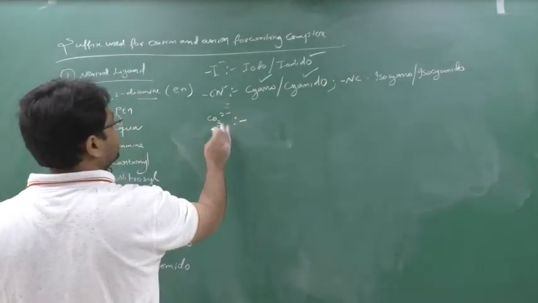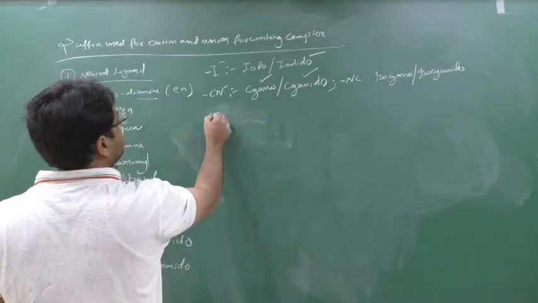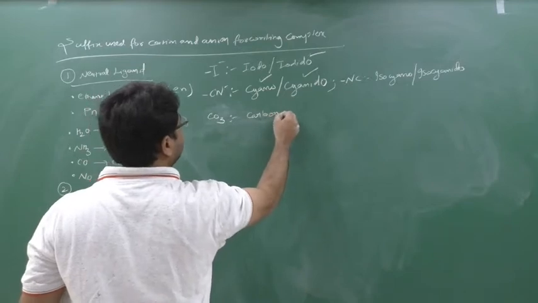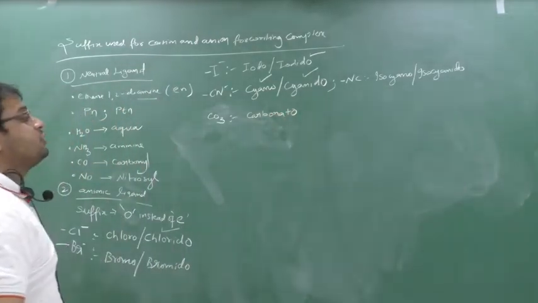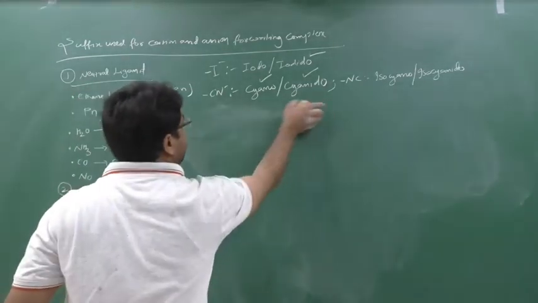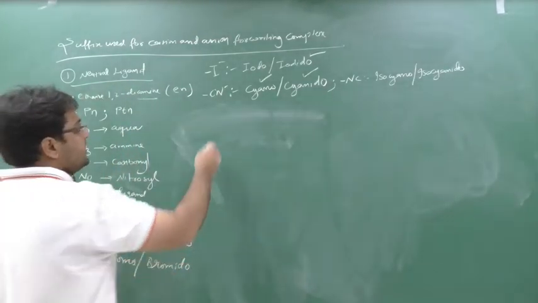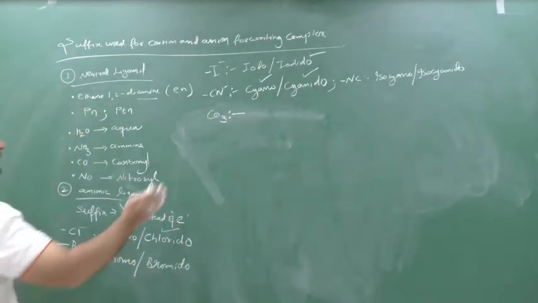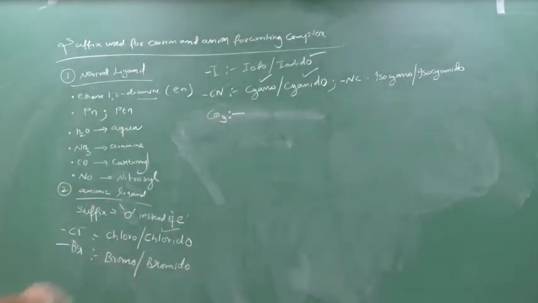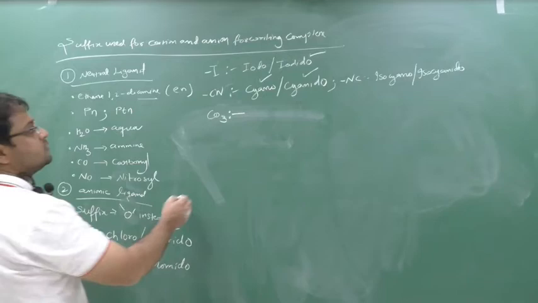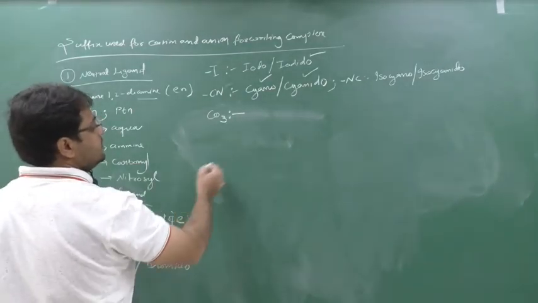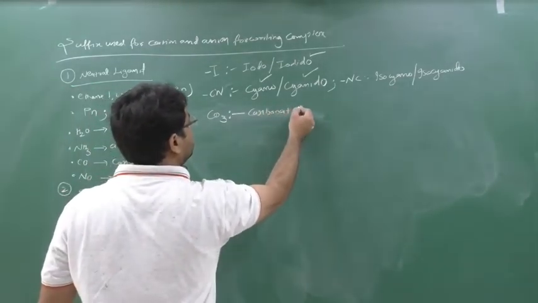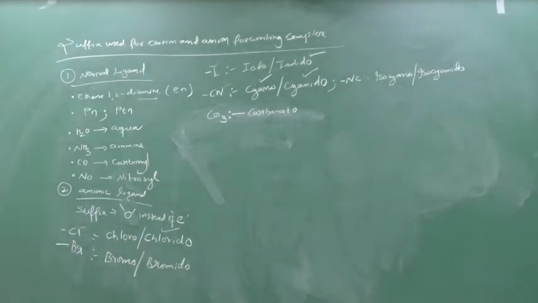What name should be given for CO3? The name to be given is carbonato. It is carbonate, but instead of E you have to put O. CO3 2 minus, I am writing only CO3 because in the question only CO3 will be given. Here only Cl, Br and I will be given, because these are anionic ligands. You know CO3 means carbonate ion, E should be replaced with O, that's it: carbonato.